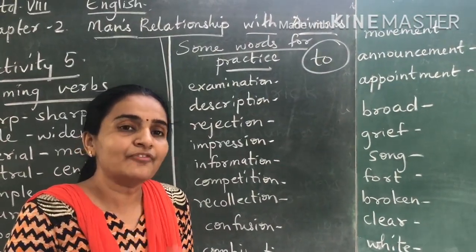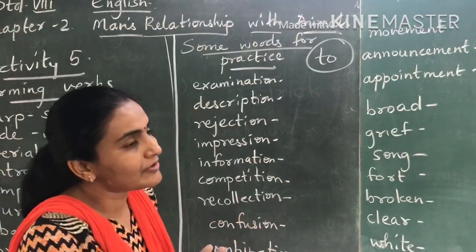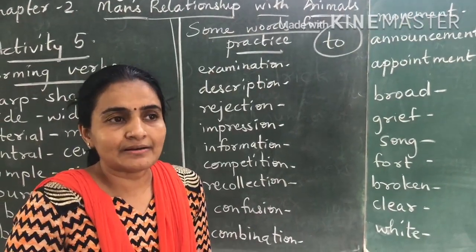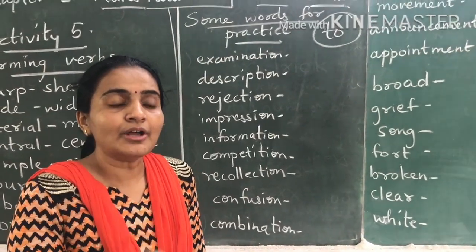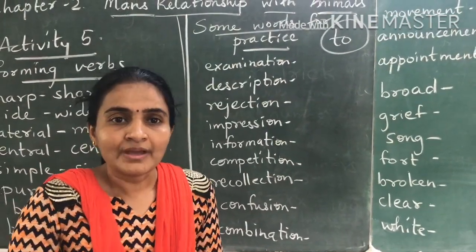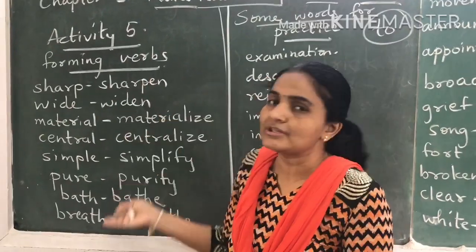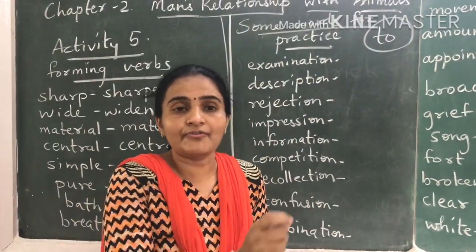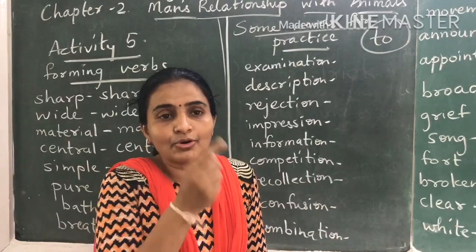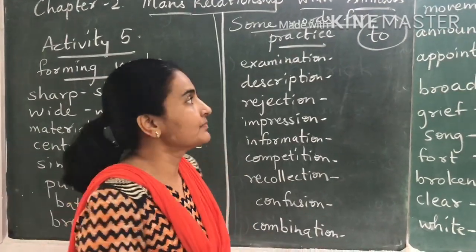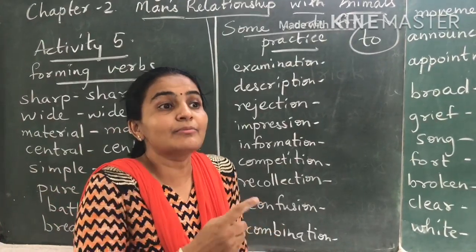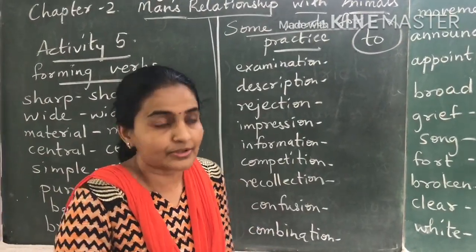Now see, we'll do a few examples. These are some of the words that I have taken from all the lessons of your 8th standard textbook, and you will understand how to form a verb form. Because verb forms don't come only for these words. At any point of time, you should be able to make a verb form for any word. And the only thing you have to remember is "to". Now, we'll do a few words so that it becomes clear to you how to do it.